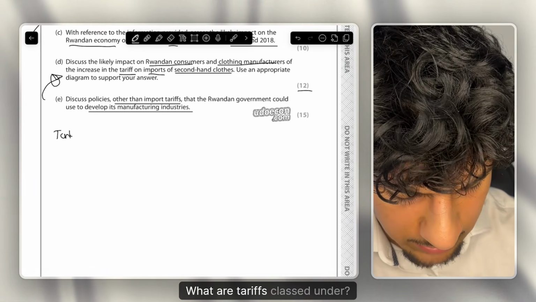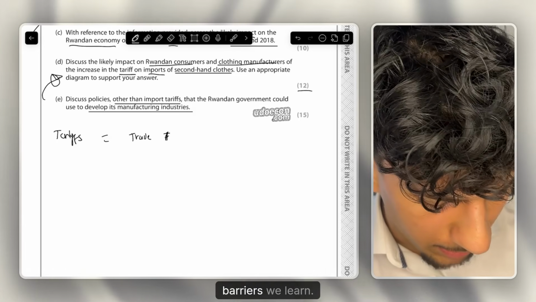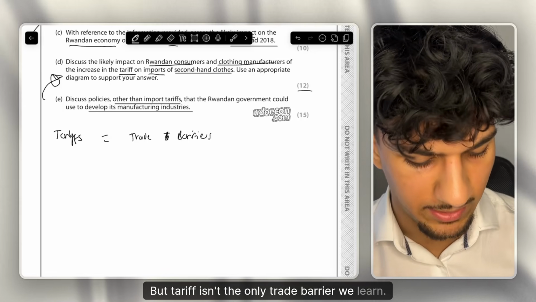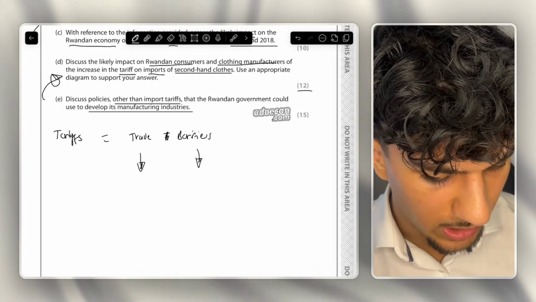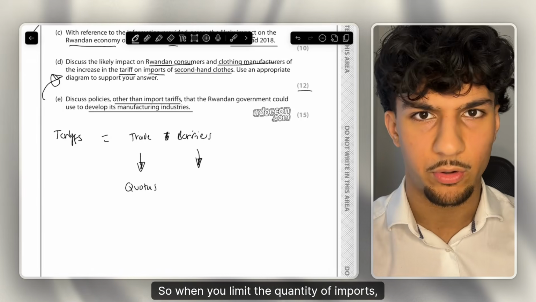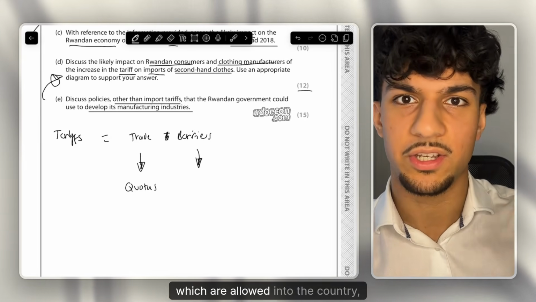Tariffs. What are tariffs classed under? Tariffs are, of course, one of the trade barriers we learn. So tariff is a trade barrier, but tariff isn't the only trade barrier we learn. We also learn two other trade barriers, and what are they? One of them is quotas, so when you limit the quantity of imports. For example, Uzbekistan limiting the number of cars which are allowed into their country.